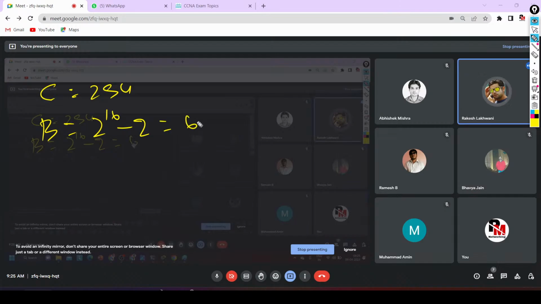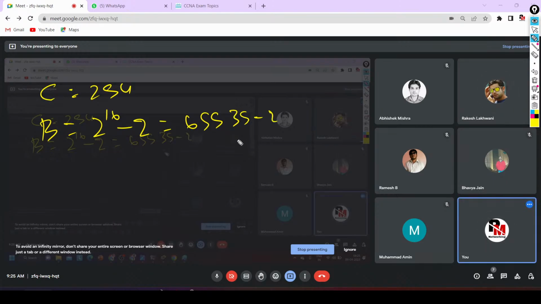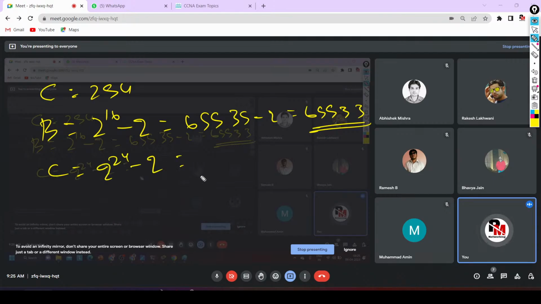65536 minus 2. So you will get what? 65534. Yes or no? So this will be the total number of valid IP addresses from class B. From class A, 2 to the power 24 minus 2. Can anyone tell me the range?